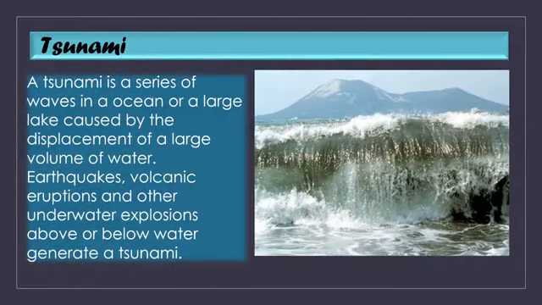The next word you have heard is tsunami. A tsunami is a series of waves in the ocean or a large lake caused by displacement of a large volume of water. Earthquakes, volcanic eruptions, and other underwater explosions above or below the water generate a tsunami.